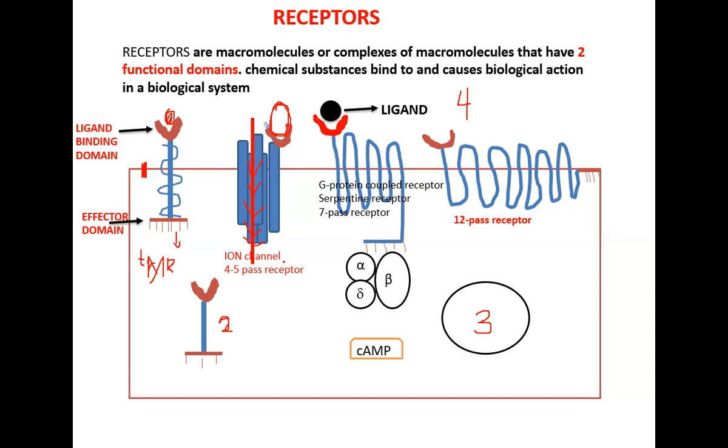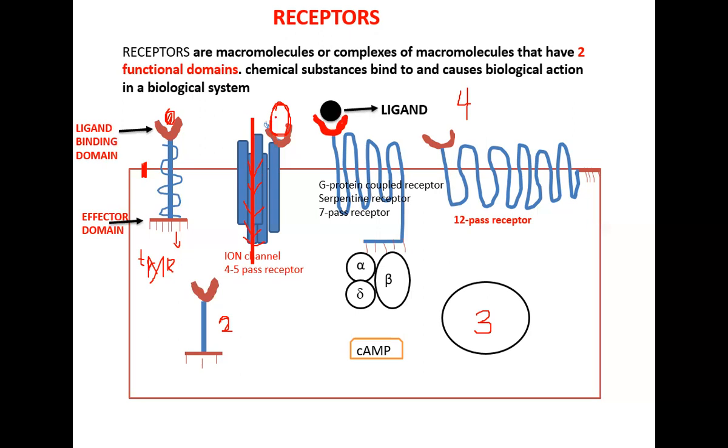So if nothing at all, know this transmembrane receptor, and this is the transmembrane part of it. It's having a ligand domain, having an effector domain. So it qualifies to be a receptor. This is an ion channel or 4 to 5 pass receptor because it spans the membrane 4 to 5 times. It is called an ion channel because a ligand will come and bind to the ligand bind domain of the receptor, and the channel will open for the ions to come inside. So the ions opening is the effector part of the receptor, so it still qualifies to be a receptor.